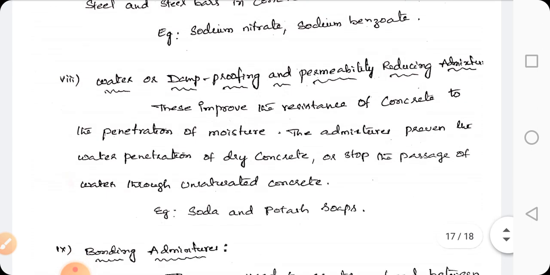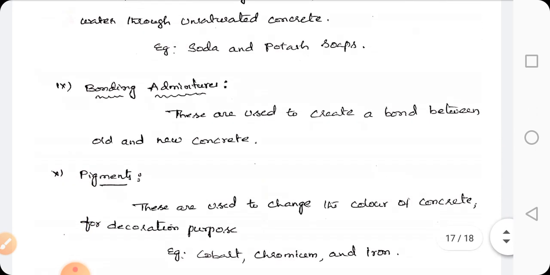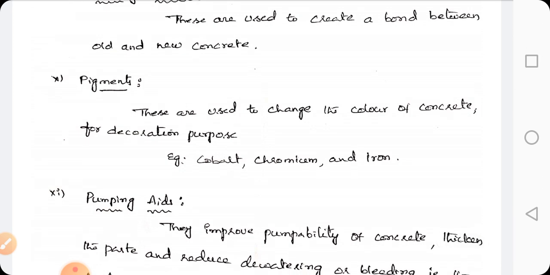Next, water or damp proofing and permeability reducing admixtures. These improve the resistance of concrete to penetration of moisture. The admixtures prevent the water penetration of dry concrete or stop the passage of water through unsaturated concrete. Example, soda and potash soaps. Bonding admixtures. These are used to create a bond between old and new concrete. Pigments. These are used to change the color of concrete for decoration purposes. Examples, cobalt, chromium and iron.